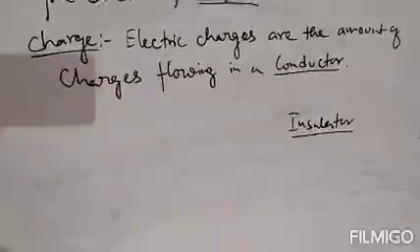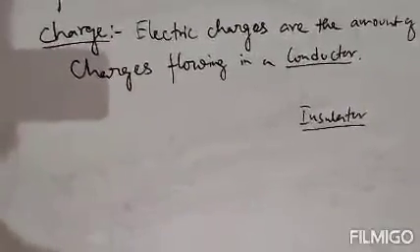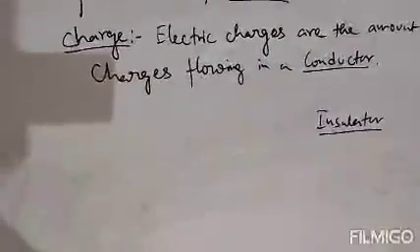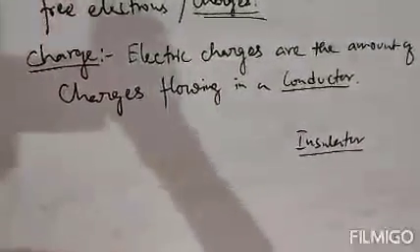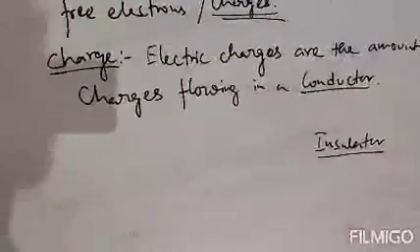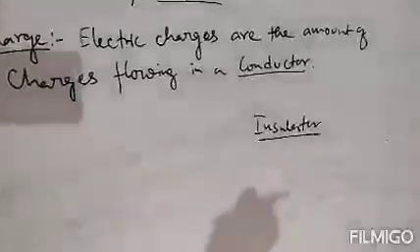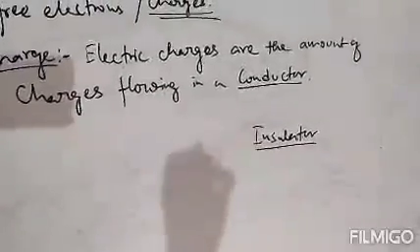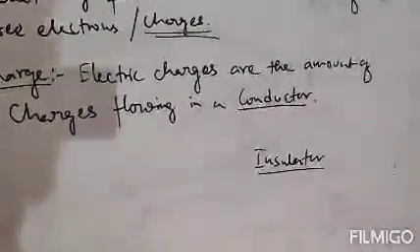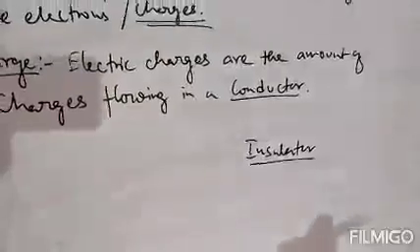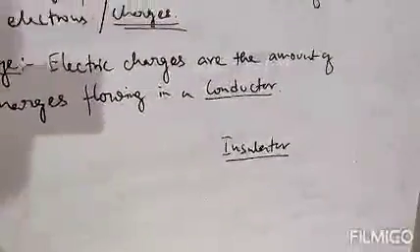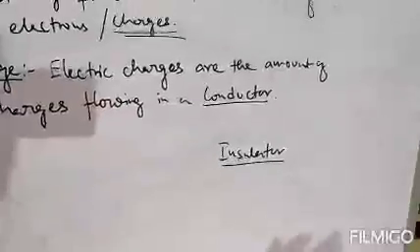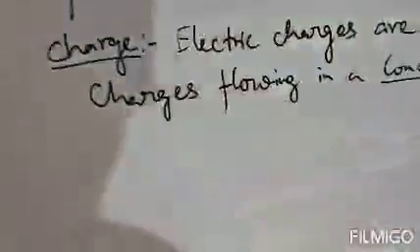That means in an insulator, free electrons or charges are not available, because electricity flows due to the availability of free electrons. That's why current cannot flow through an insulator, but a conductor can flow electricity.